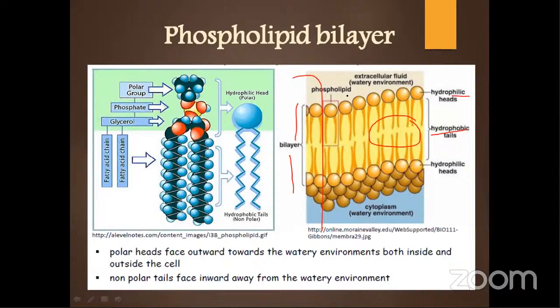But when it comes to polar substances which are hydrophilic in nature, they can come and attach to this, but they cannot pass through it. Why? Because polar dissolves in polar, meaning like dissolves in like, as we have studied. Polar substances mix easily with polar things and non-polar with non-polar things. So hydrophilic substances like water or several carbohydrates cannot move directly through this membrane. They need some sort of transporter molecules to pass through.